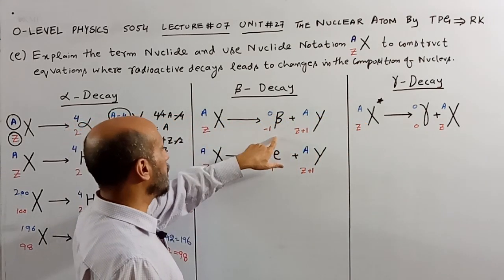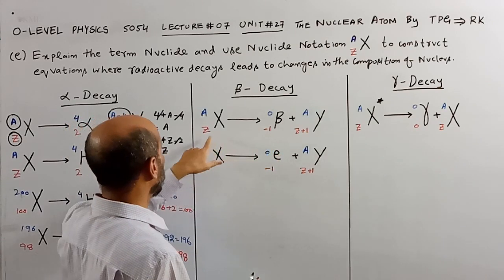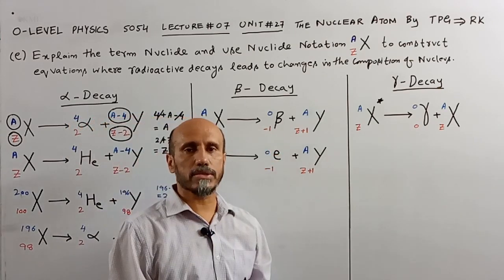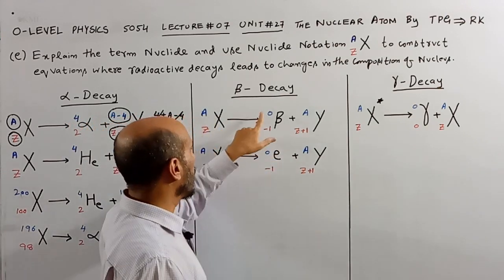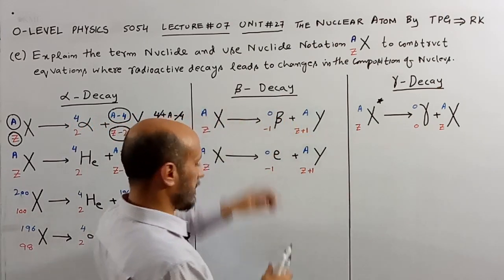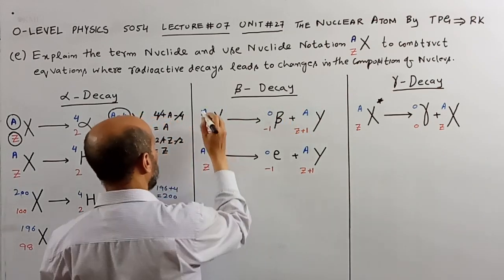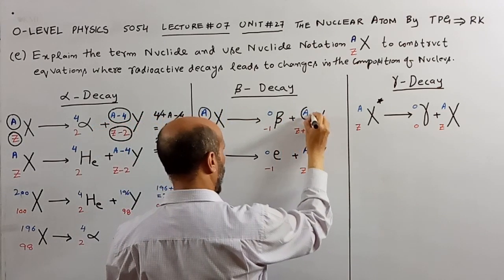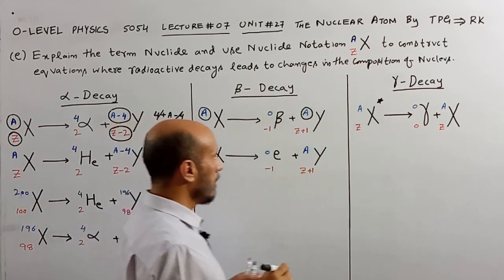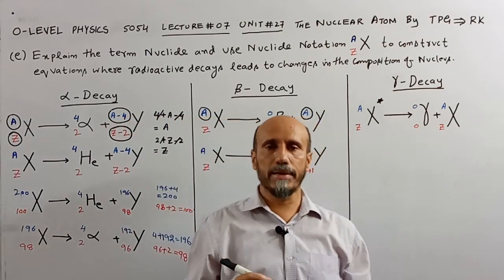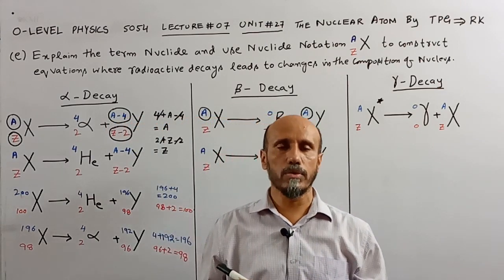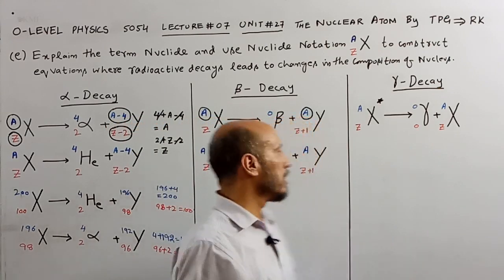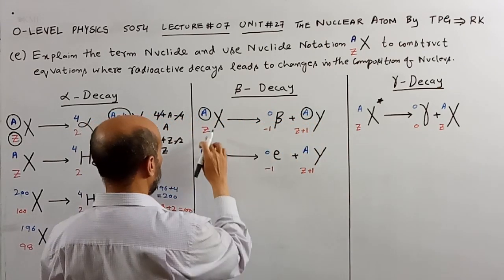Now from this equation you can see clearly that for beta decay, whenever an element emits a beta particle, the value of A remains as it is. Suppose the value of A was A, then after emission of a beta particle, the newly formed element also has the same value as the original value contained by the element X. And what happens to the value of Z?